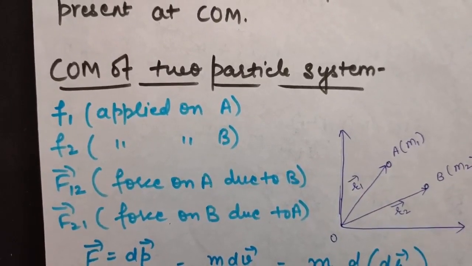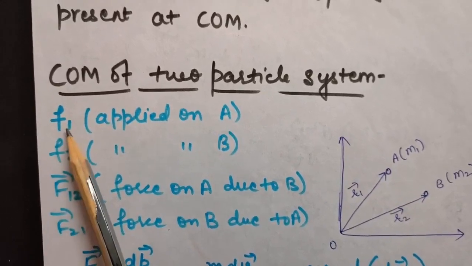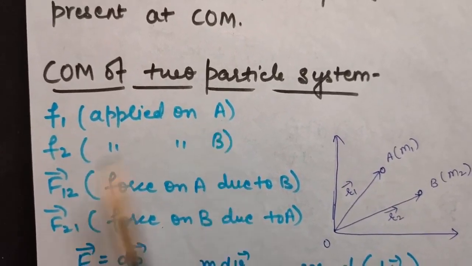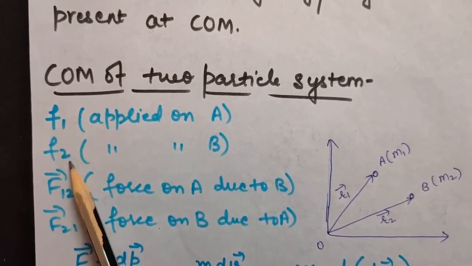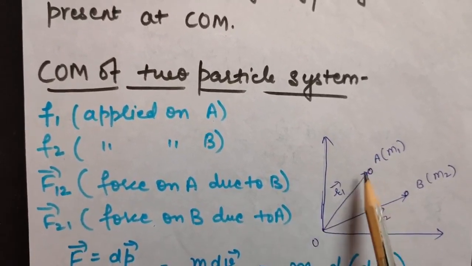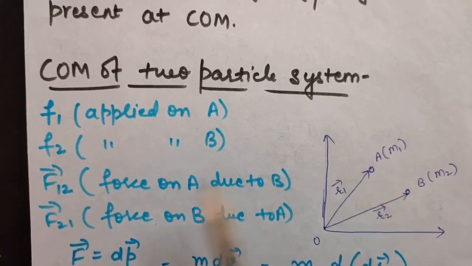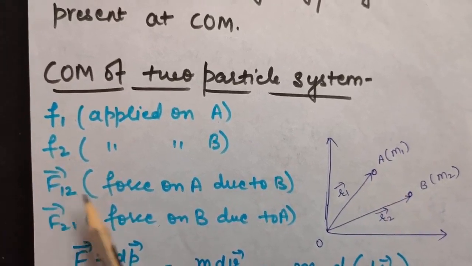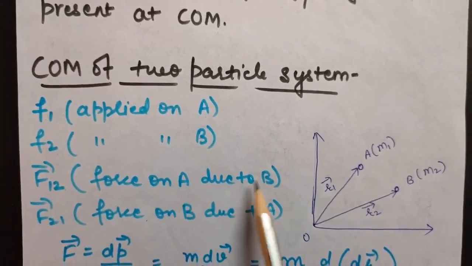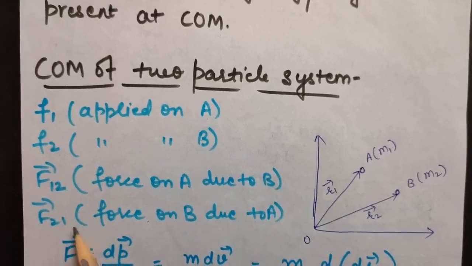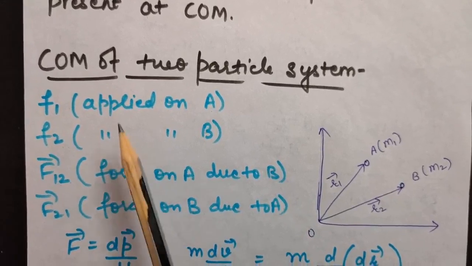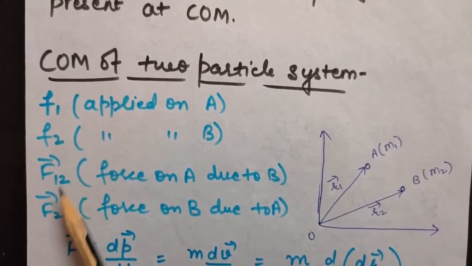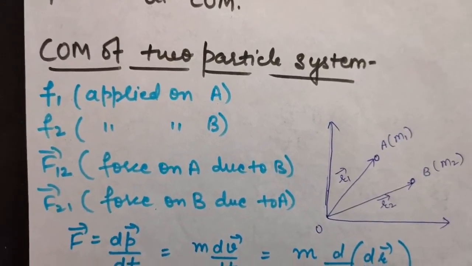Okay, now let us apply a small force F1 on A and F2 on B. So this is the applied force on A and B. Now as you know, there will be some internal force between them. So let us suppose F12 is the force on body A due to B and F21 will be the force on B due to A. Okay, so these are the applied forces and these are the forces on the body due to each other.